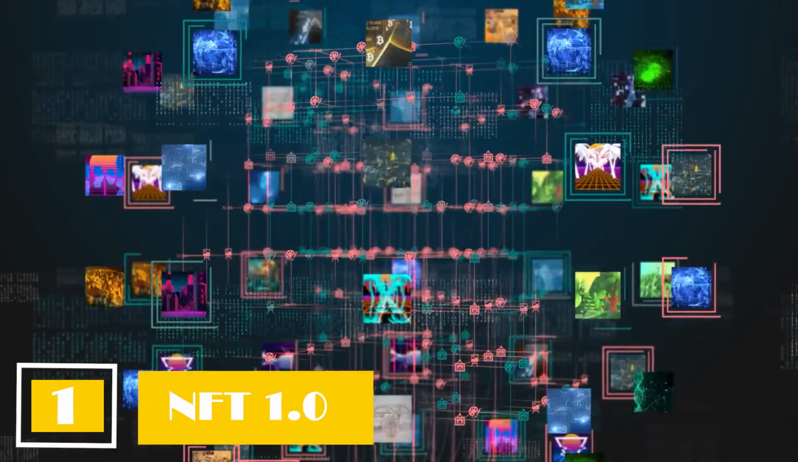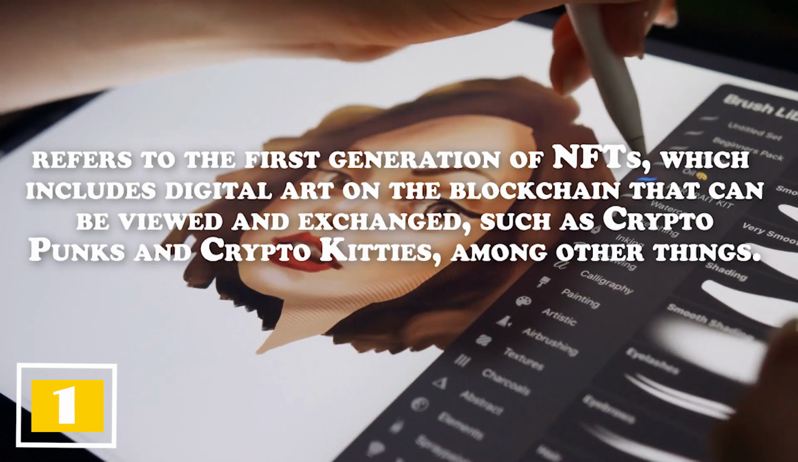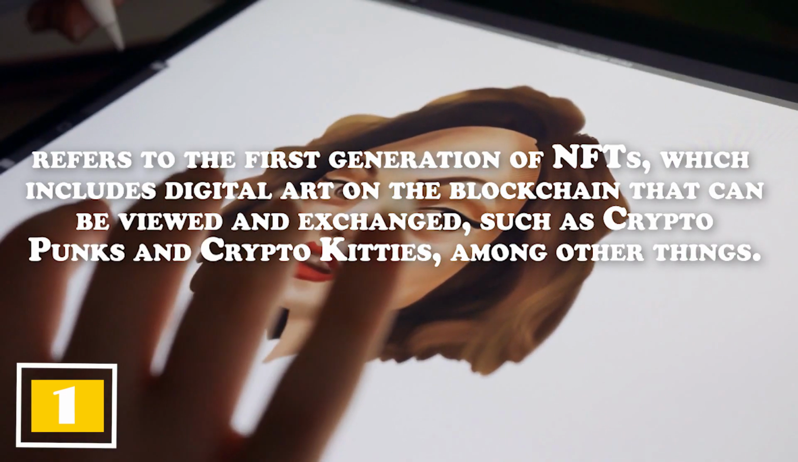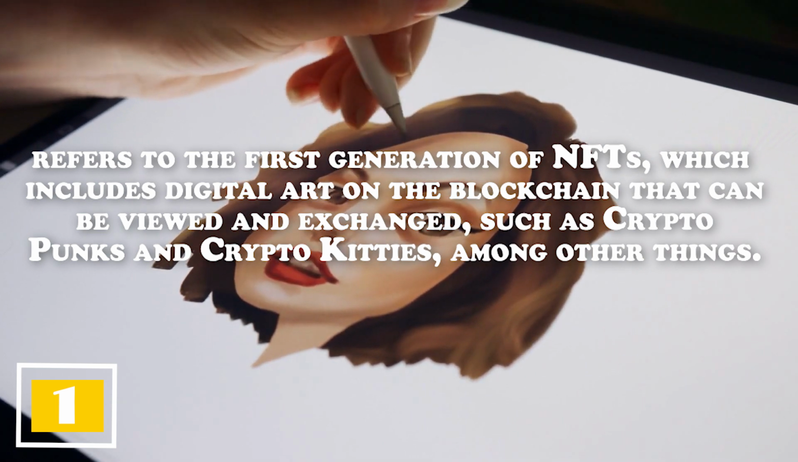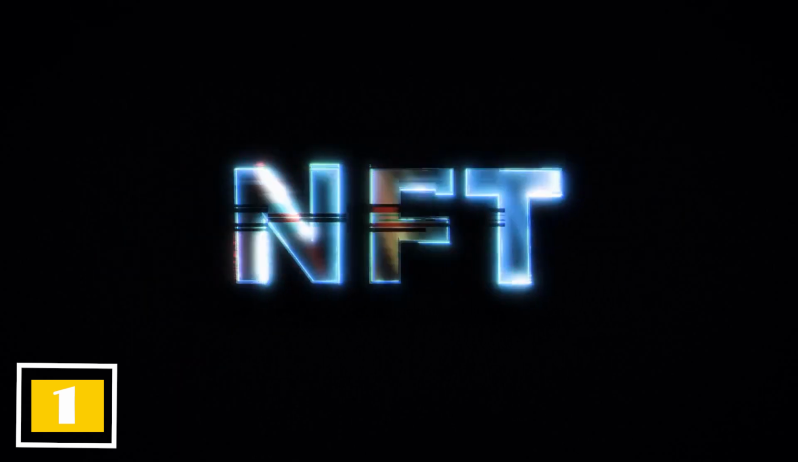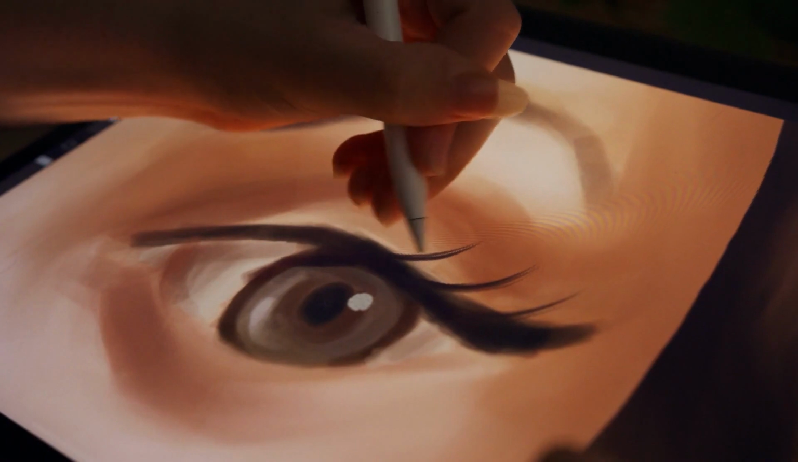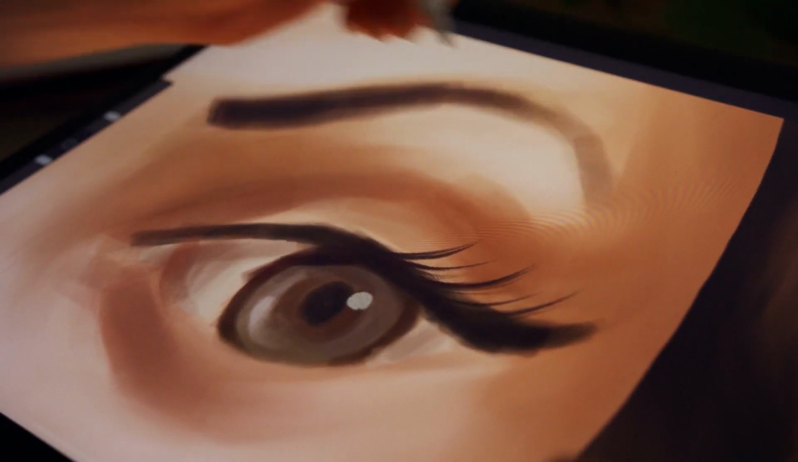NFT 1.0 refers to the first generation of NFTs, which includes digital art on the blockchain that can be viewed and exchanged, such as CryptoPunks and CryptoKitties, among other things. So, in a nutshell, this generation just describes everything we now know about NFTs. Digital art that can be collected and traded, but things naturally evolve over time.